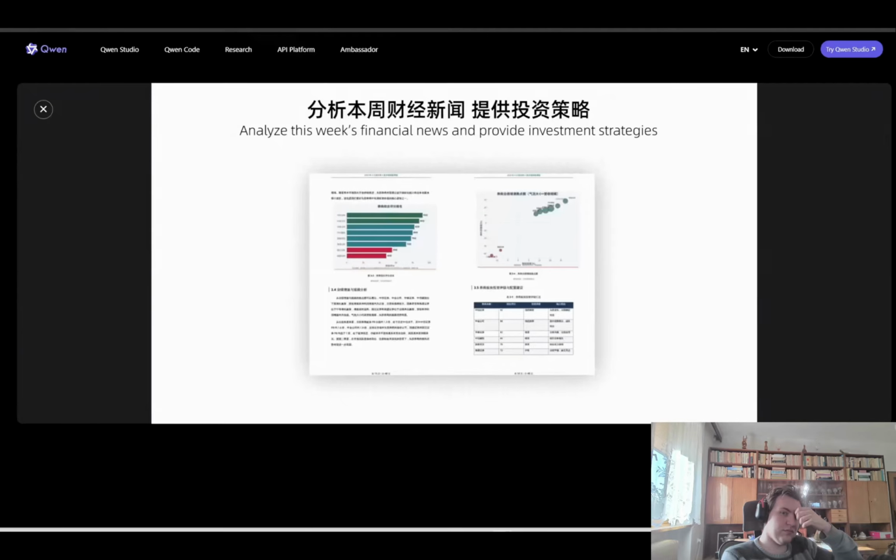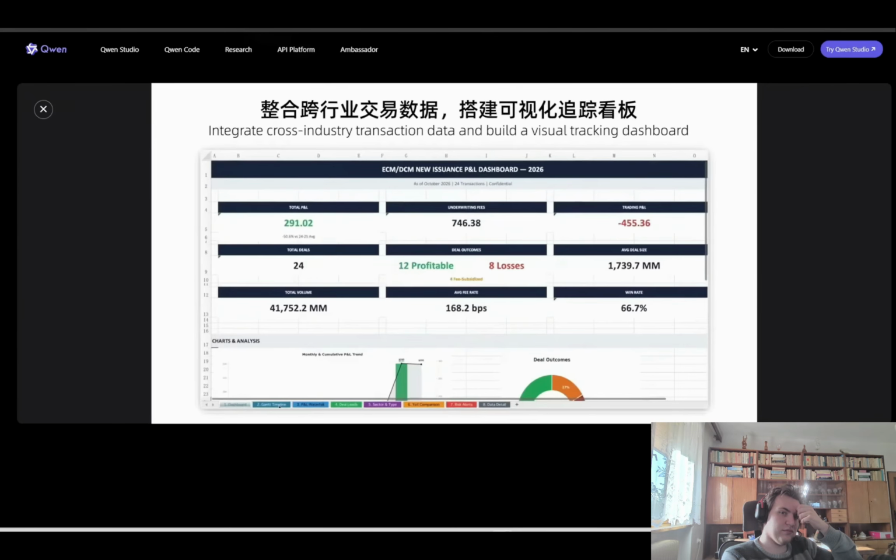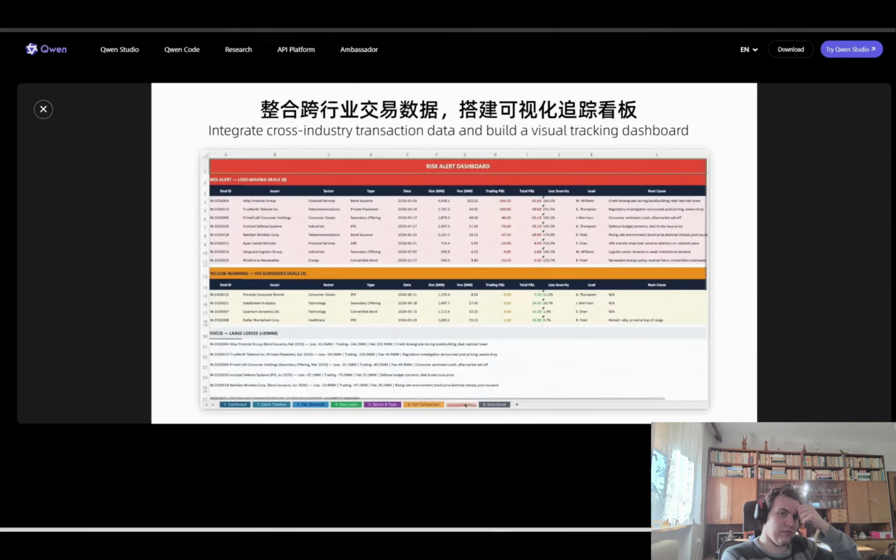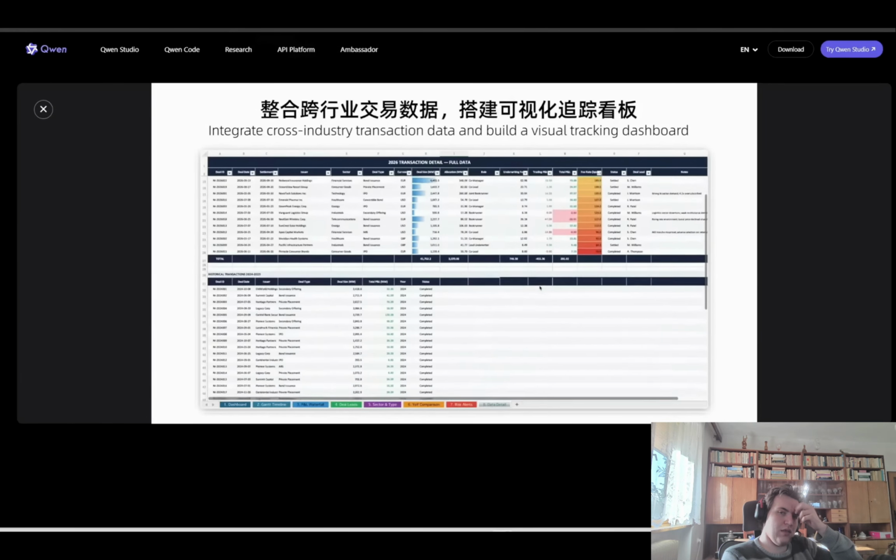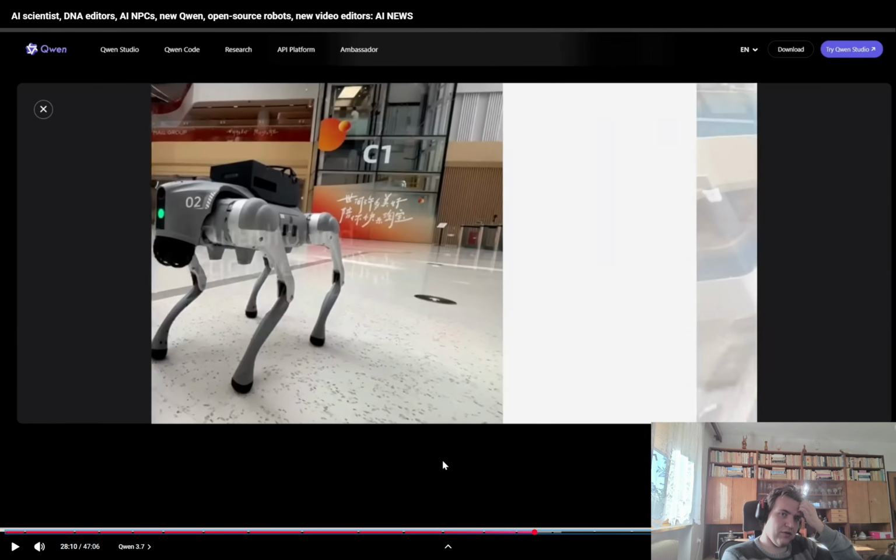And here's an example where we can get it to analyze a ton of financial news and documents and provide investment strategies. And as you can see, it's able to go through and digest a ton of different documents and assets, and then synthesize and analyze everything, and then output some very thorough, high-quality deliverables. This is pretty good for financial analysis.